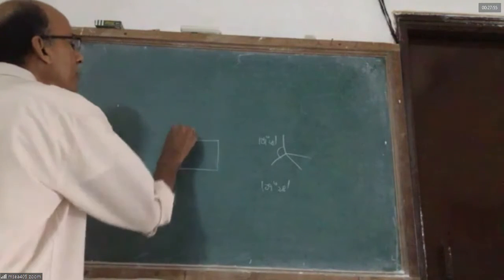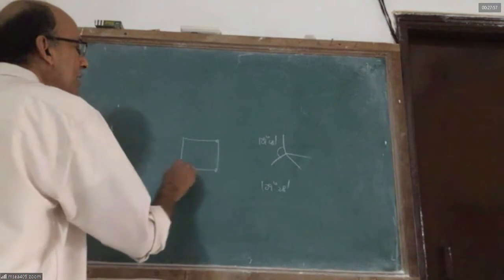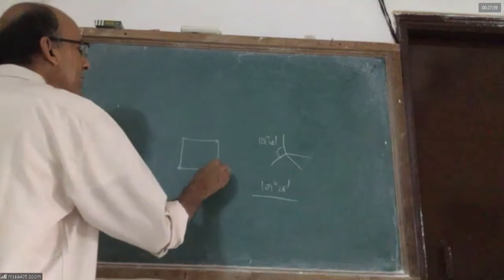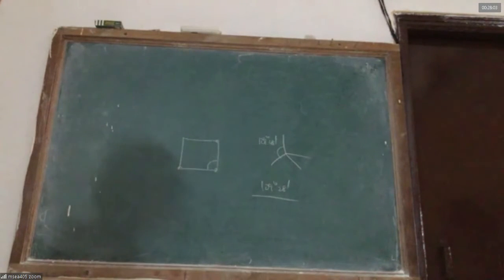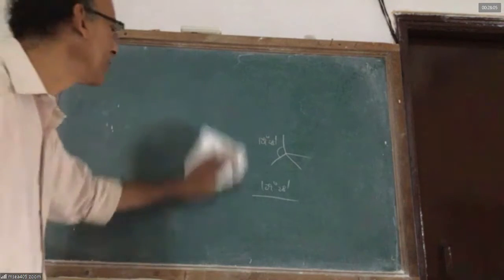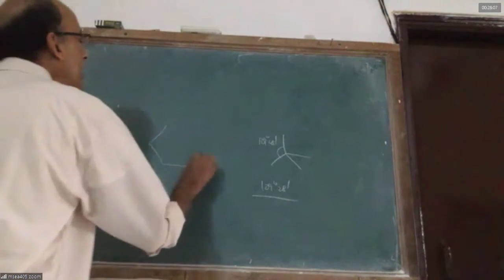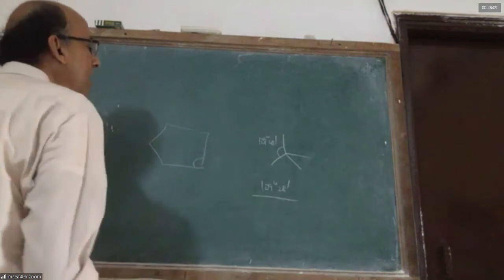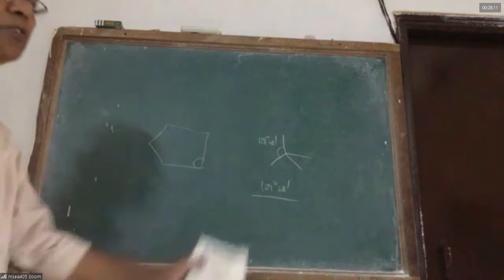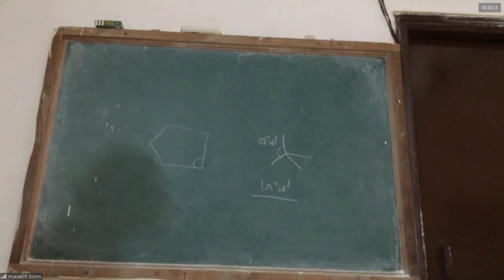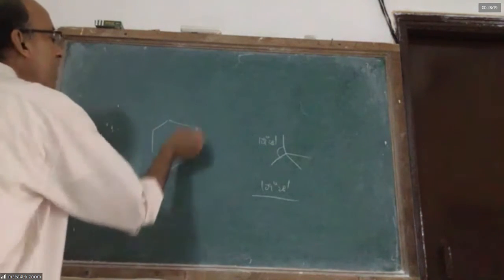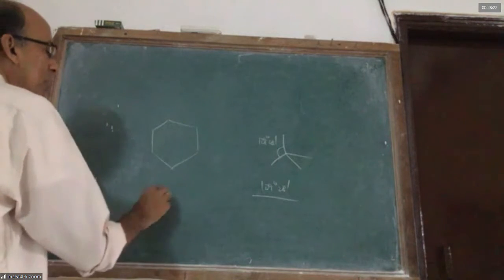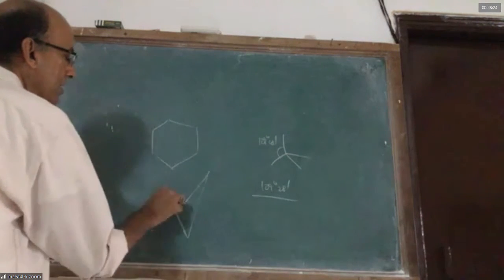Even in cyclobutane, all carbons are sp3, the required angle is 109 degrees 28 minutes. But here the angle is 90 degrees, that makes the molecule very, very unstable. In cyclopentane, the bond angle is somewhat closer to 109 degrees 28 minutes. So it is relatively better. In cyclohexane, it is not like a regular hexagon which you draw, it is like a chair.